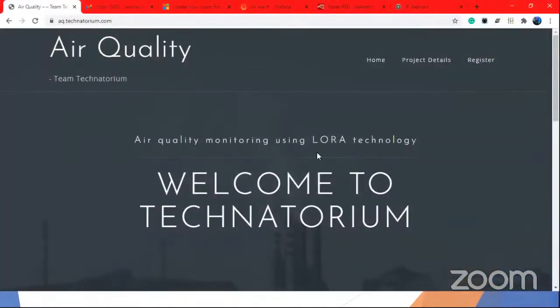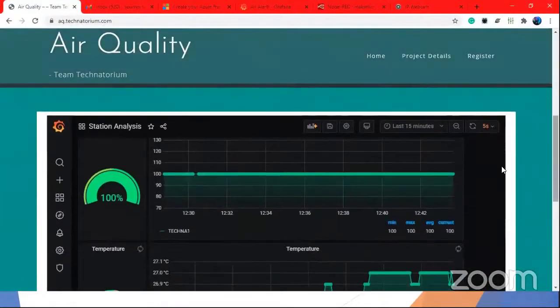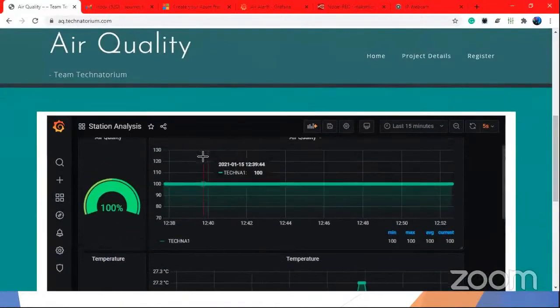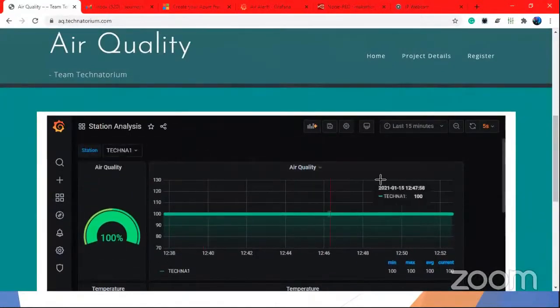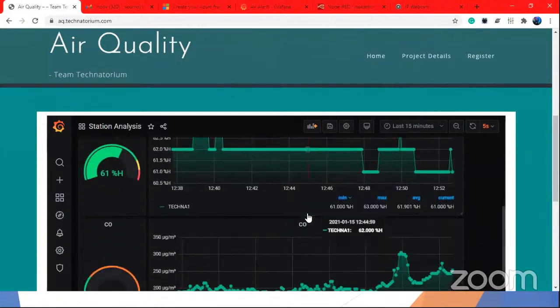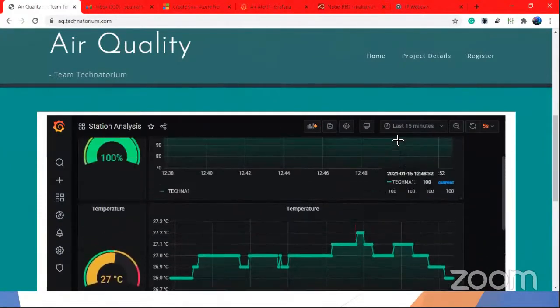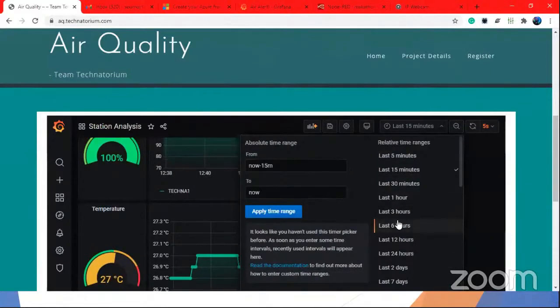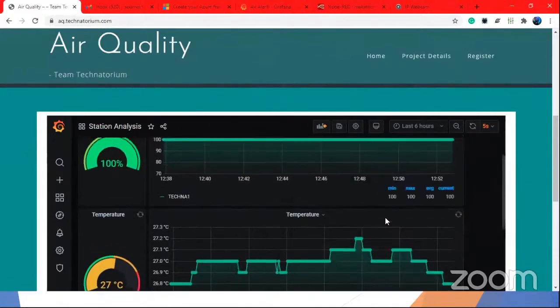So you can see this is our website. Here is the embedded Grafana. You can see the live data coming from our stations. You can see the data of air quality, temperature, humidity, CO, and so on. You can change the timing here. So you can see the previous data, like 6 hours.